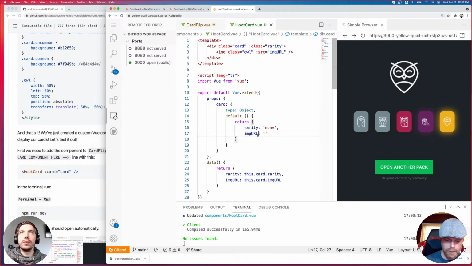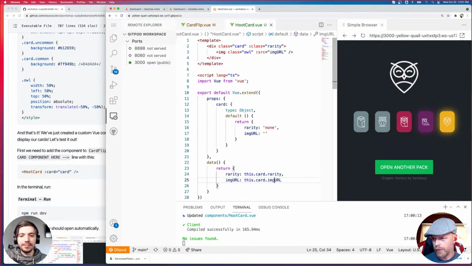And then make sure you're defining your prop correctly. You're expecting a card prop. You need to specify the type. And you do need to give it a default value. And then you return your data values and make sure everything's spelled correctly.